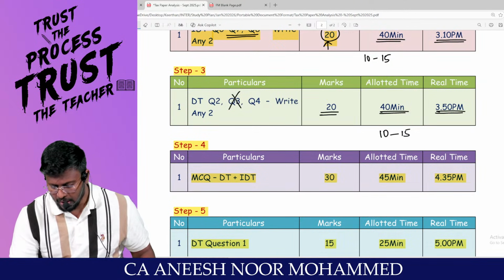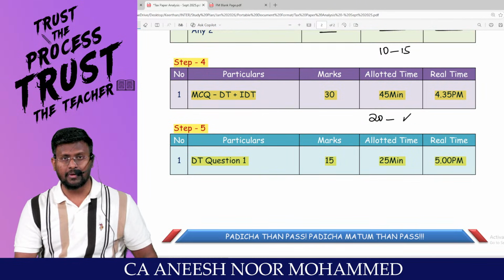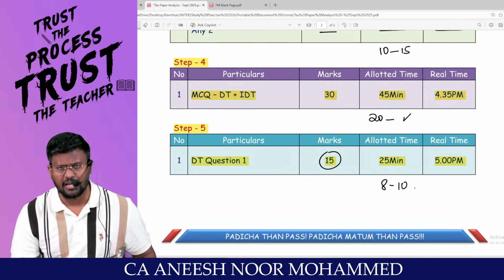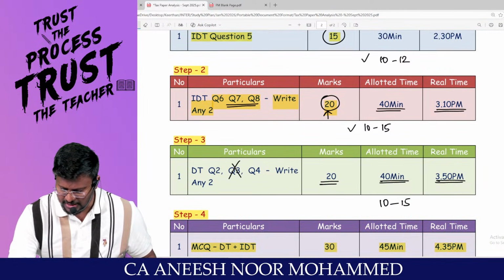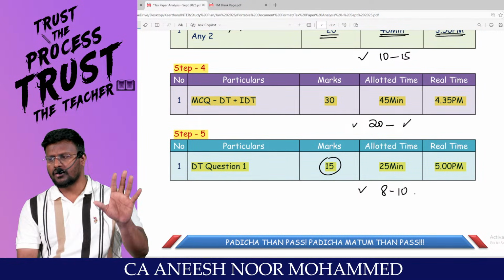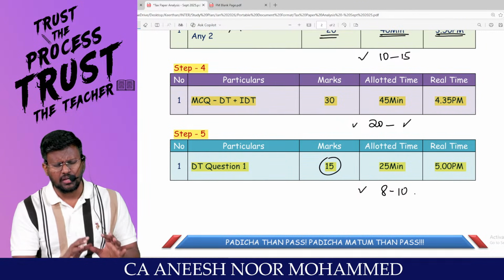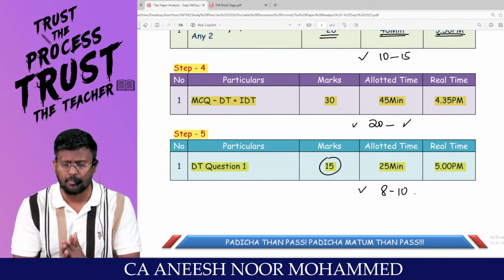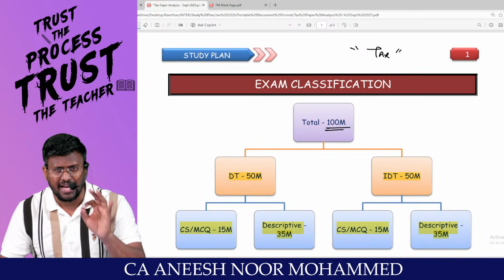Out of this 30 marks, if I am able to score 20 marks, that is a very good score out of MCQ in tax. And this 15 marks, if I get 8 to 10 marks from that area, that itself will be more than enough. So here if you count it, 10 plus 10 plus 10, 30 plus 20, 50, nearly 60. Our exemption is guaranteed for tomorrow. Everyone in South India, North India, entire India have studied; how you are going to execute matters, my dear lovable students. If you are able to execute like this, 60 plus exemption in tax is compulsory.